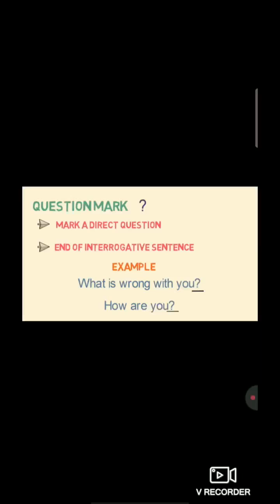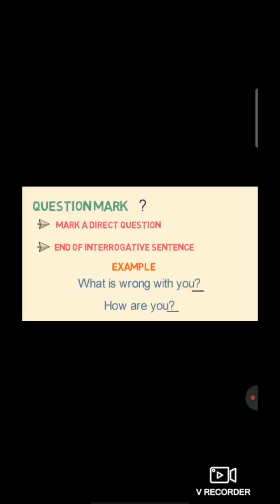So now students, in the picture which is flashed, as you can see, some points are written, right? The very first point, it is used to mark a direct question. Second one, it is used at the end of an interrogative sentence. For example, the very first one, what is wrong with you? Question mark. Second point, how are you?